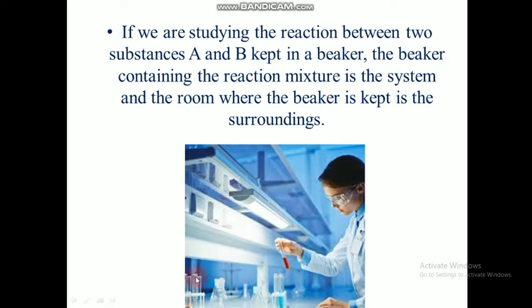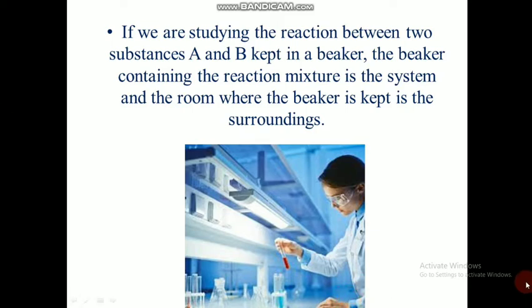For example, if a person is observing a test tube in which he has kept something, that is the system for him, and everything else, including my sample and me, is the surrounding for him. So system and surrounding depend upon the consideration which we have.